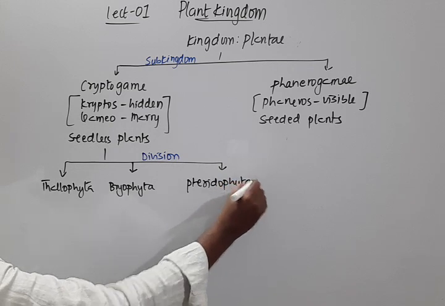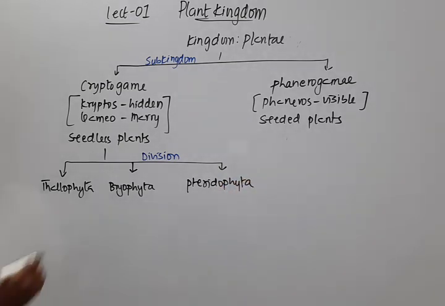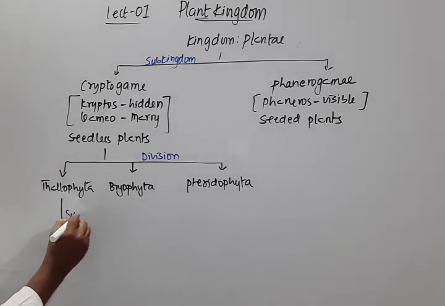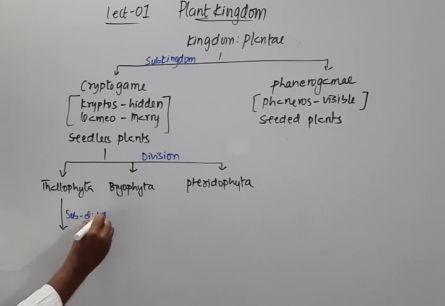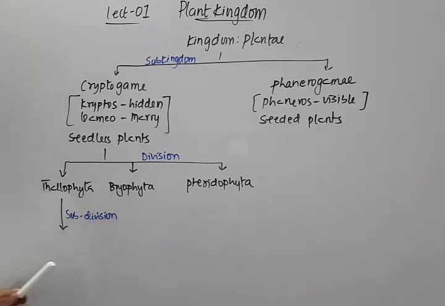Under the Thallophyta we have one subdivision, that is algae. In the algae, the body is not at all differentiated, so we say thallophytes. Of course we see a similar situation in bryophytes. That part I will discuss in detail later.